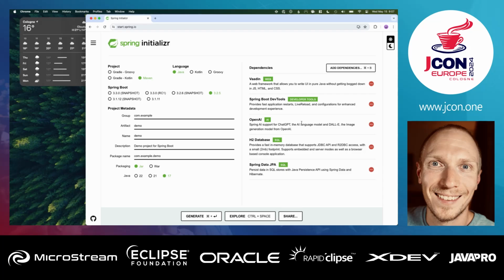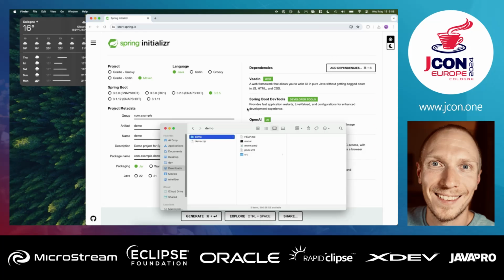So what I'm doing here is creating a Java project. I prefer to use Maven, so we're going to use Maven, and I've added a few dependencies that we're going to use today. Of course, we're using Vaadin because that's what we're learning here. We're adding Spring Boot DevTools. Vaadin integrates really well with that, so anytime we change code, it's going to live reload the browser so we can see those changes. I'm adding Spring AI, OpenAI. It's 2024. Obviously, there needs to be an AI demo in this talk to keep you awake. And then we have JPA, just so we can persist some things. So we're going to go ahead and generate a project.